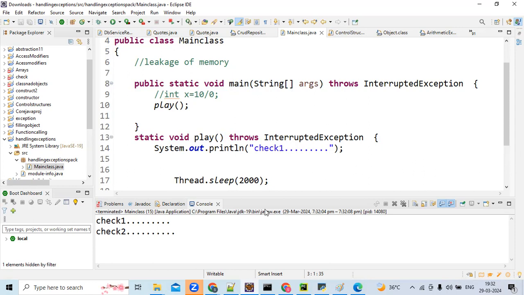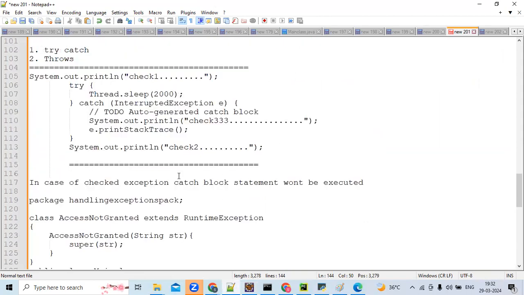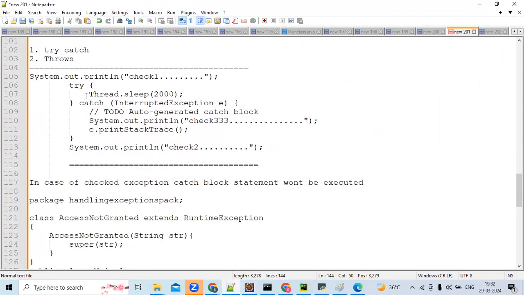Yeah, definitely. Here I want to add a point. Don't worry, I can understand your feelings. See here, why did I tell you earlier that if you keep some line in the catch block, it won't be executed? Because of Thread.sleep here. When will the catch block be executed? When it's checked or unchecked, if there is an exception, am I correct?